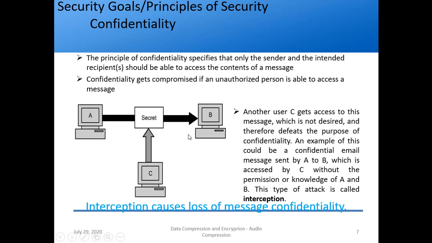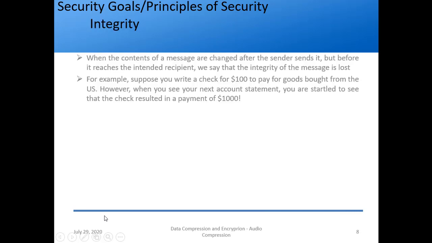Sometimes the question comes: write the various attacks that threaten confidentiality, integrity, availability. So what is the attack threatening confidentiality? It is interception, right? That's why I've made this simple animation so that you can remember it. So let's proceed further. The next principle is integrity.